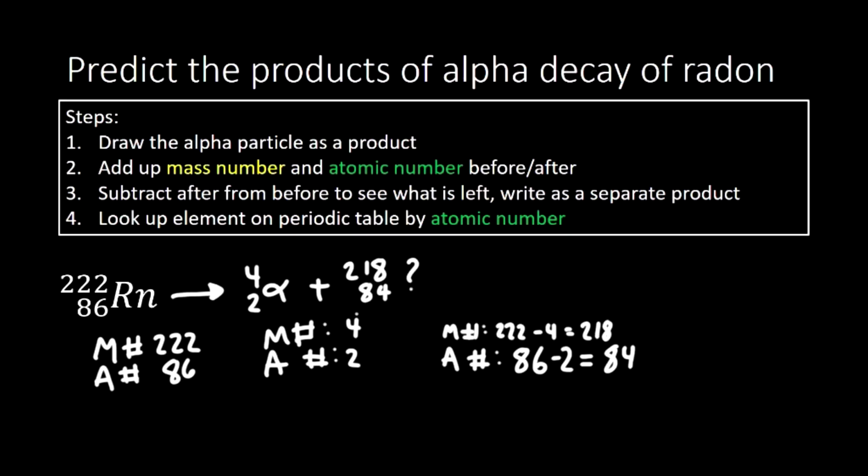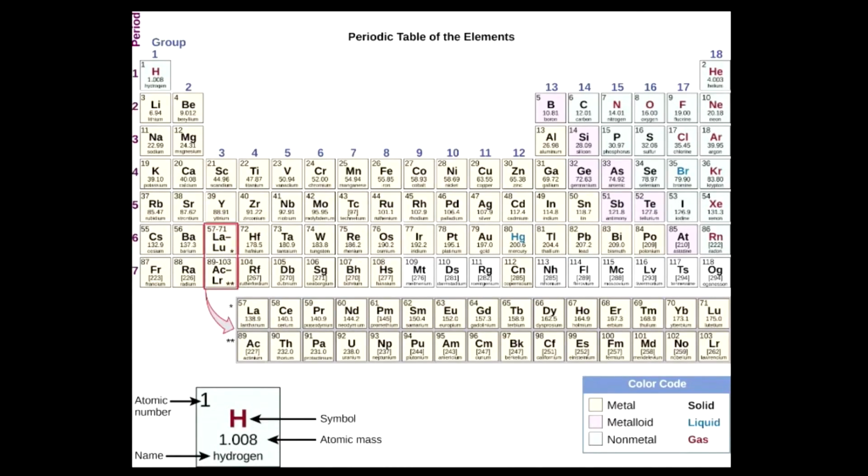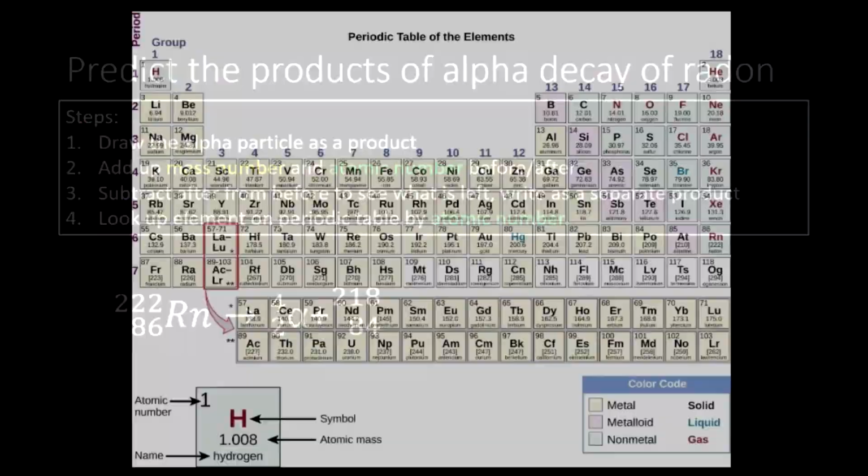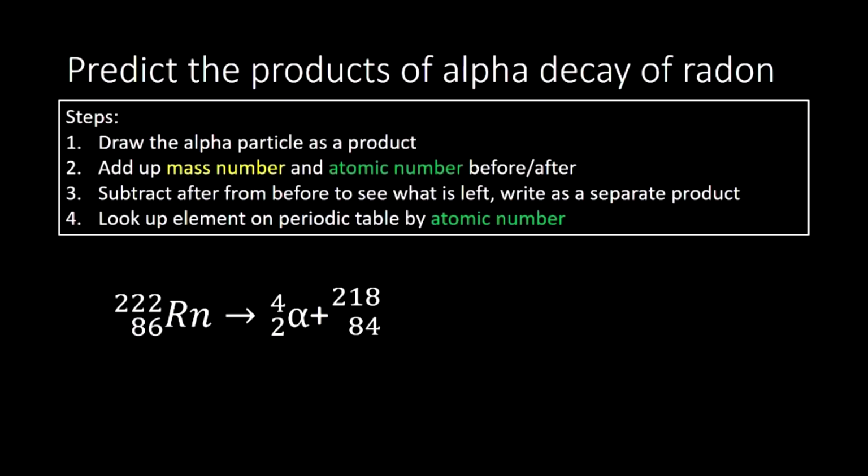Notice what's happened here is, once again, the alpha particle has dropped the mass number by 4 and the atomic number by 2. And that's a shorthand a lot of people like to memorize, that the alpha particle drops our isotope's atomic number by 2 and the mass number by 4. So now my last step is to look that up on the periodic table. Okay, so what is element number 84? When I look for element number 84, I'll see that it's right there. It's polonium. So when I come back now, I'll be able to write down that the element left over is polonium, Po.